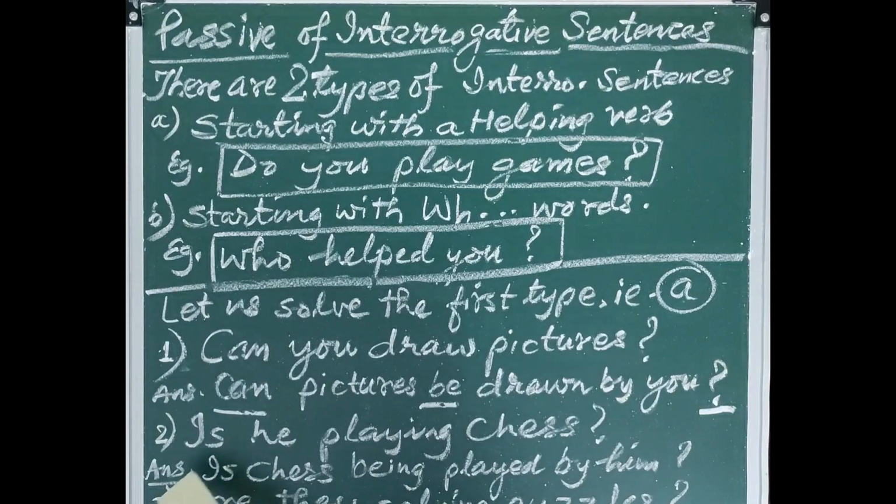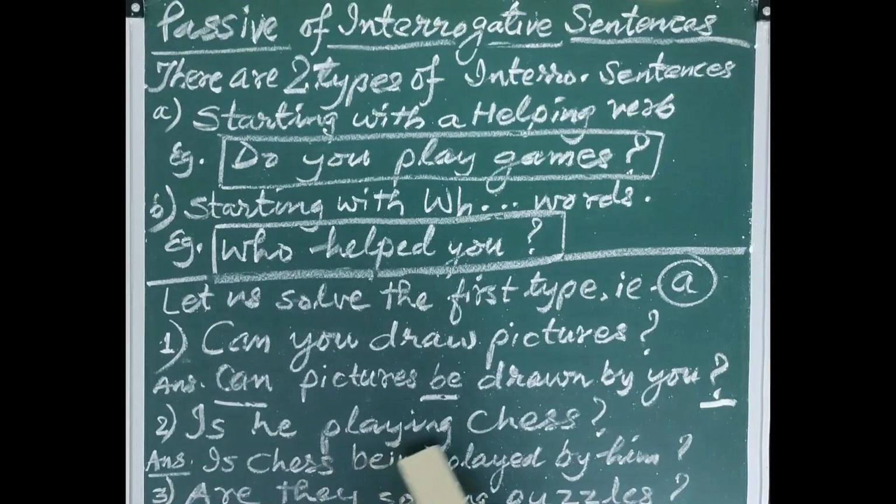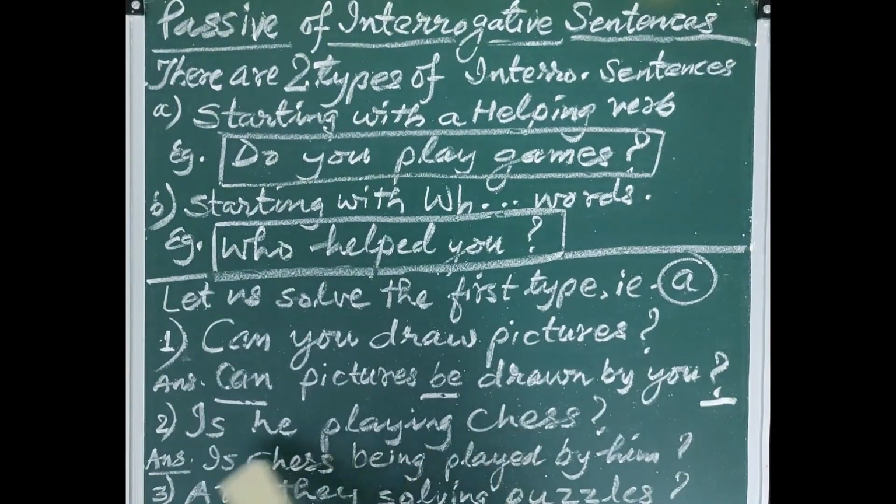So let us see. Is he playing chess? Is he playing chess? Question mark. Is, please repeat the same thing. Is is repeated. Chess made the subject. ing verb.